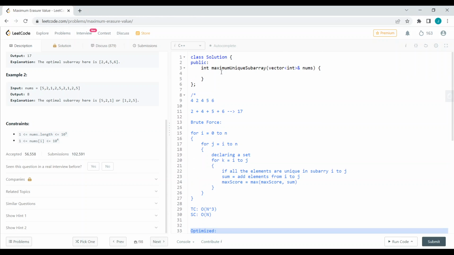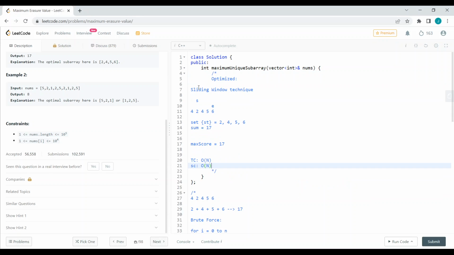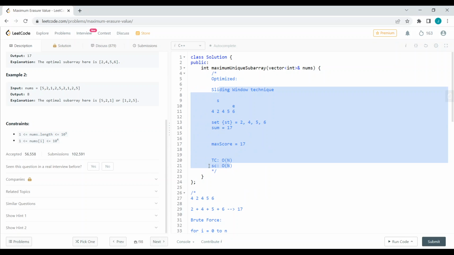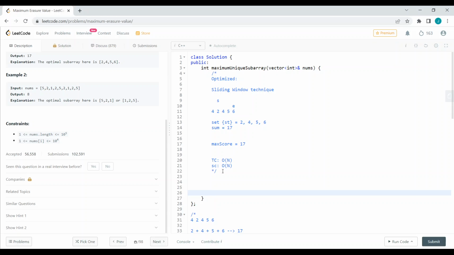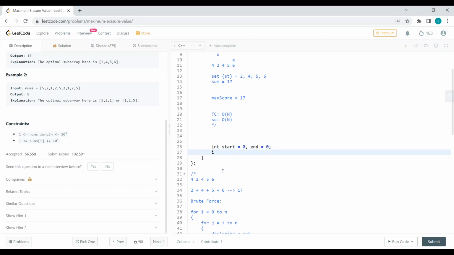We will copy this for our reference inside our comment. Now what we are doing here, we should have a start pointer and an end pointer. Start is starting from 0, and end is starting from 0, and we should have the length of the array.